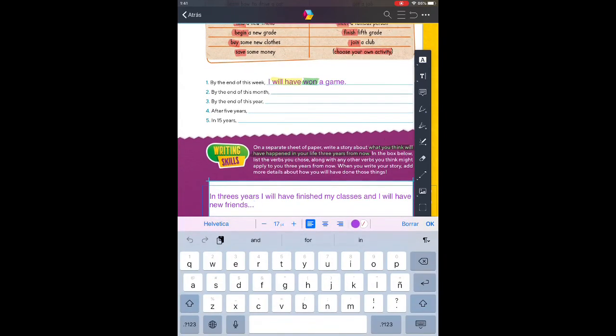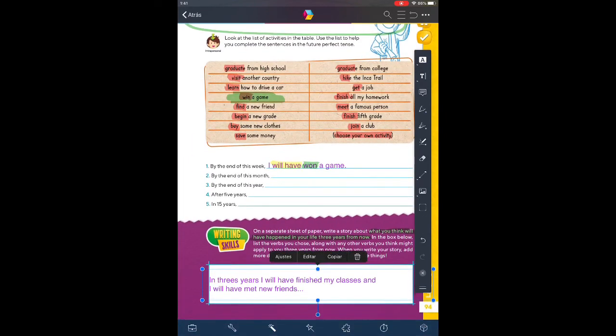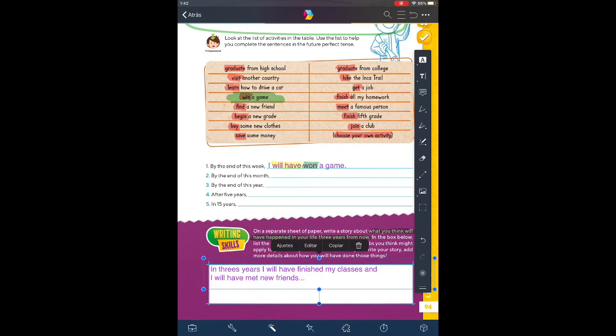And let me make it like this. Okay? So obviously I'm just writing those 2 lines, but you're going to write a little bit more, okay?